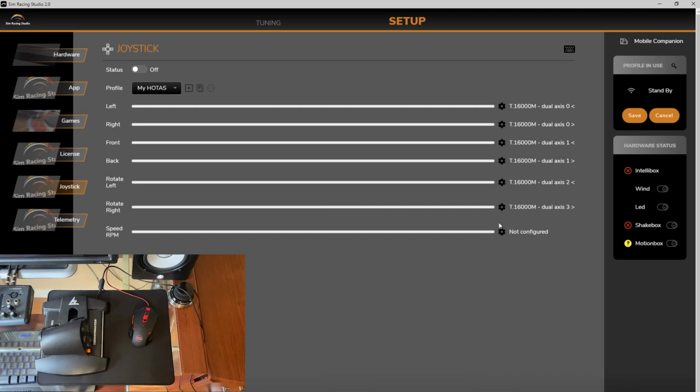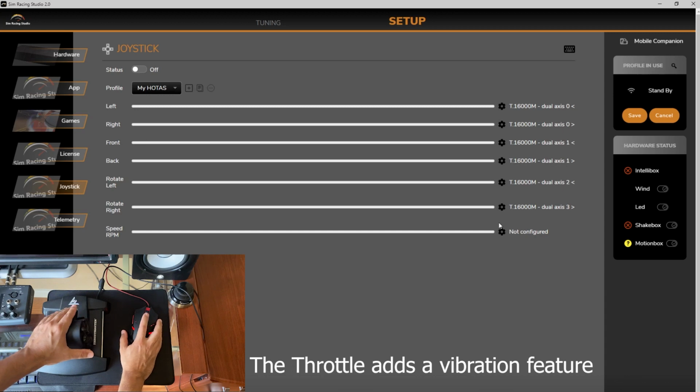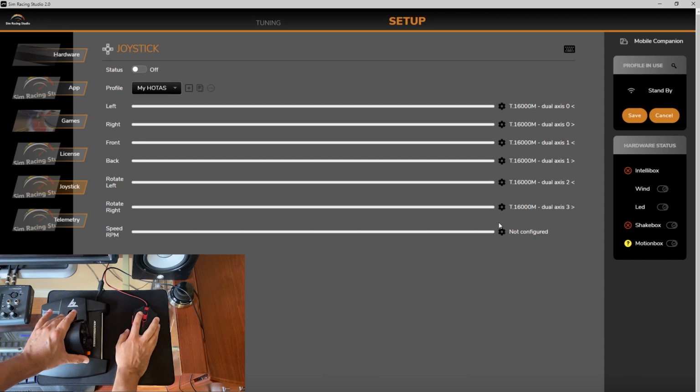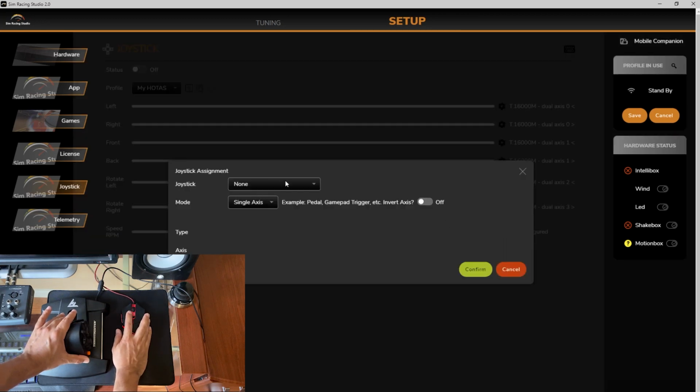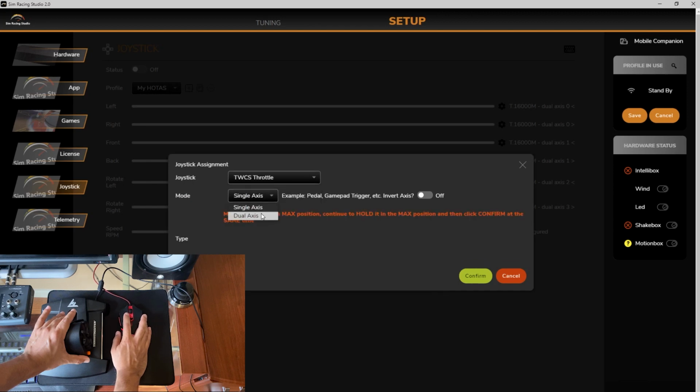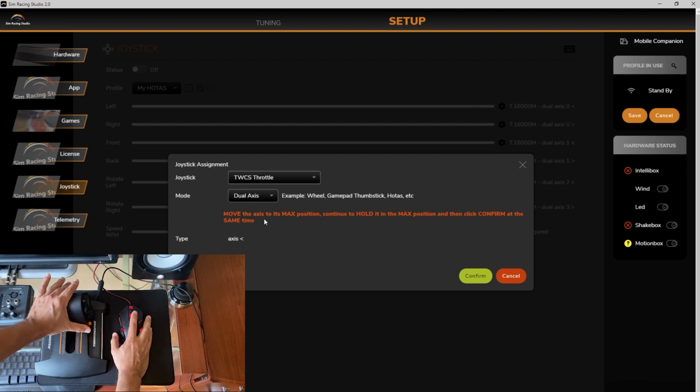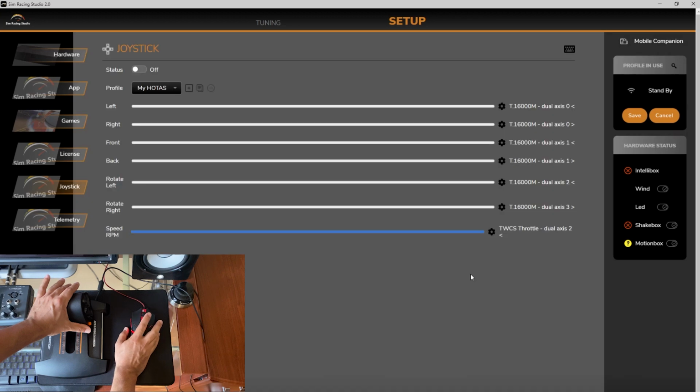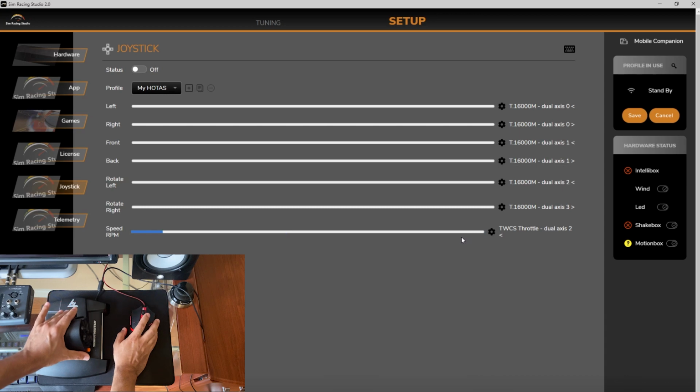Alright, next we're going to set up the throttle. What we want to do is make sure the throttle is all the way in the rear position, all the way back, before we configure it. So pull it all the way back, and then hit the configuration key, and I'm going to select my throttle, which is the TWCS throttle. You select yours, and dual axis. Okay, and I'm going to slide it all the way forward, and click confirm. Now you can see this blue line is all the way at the max, and I can pull it back and push it forward and test it out, and that looks like it is working.